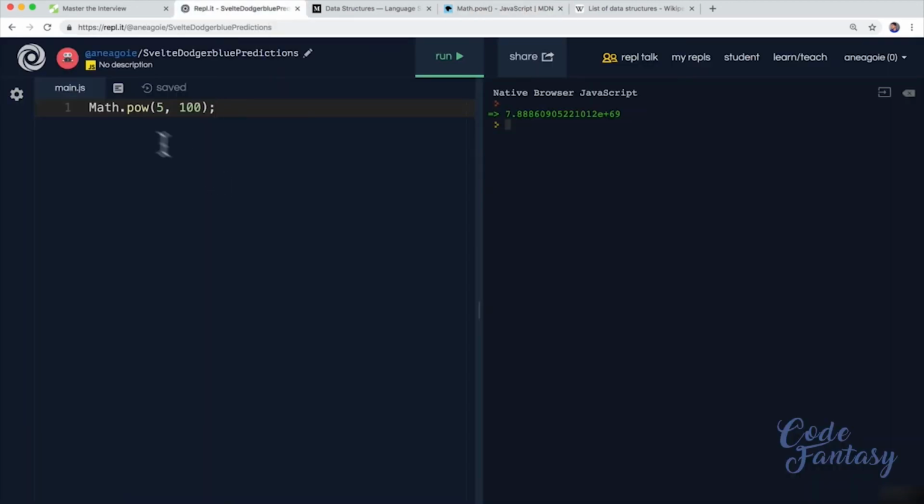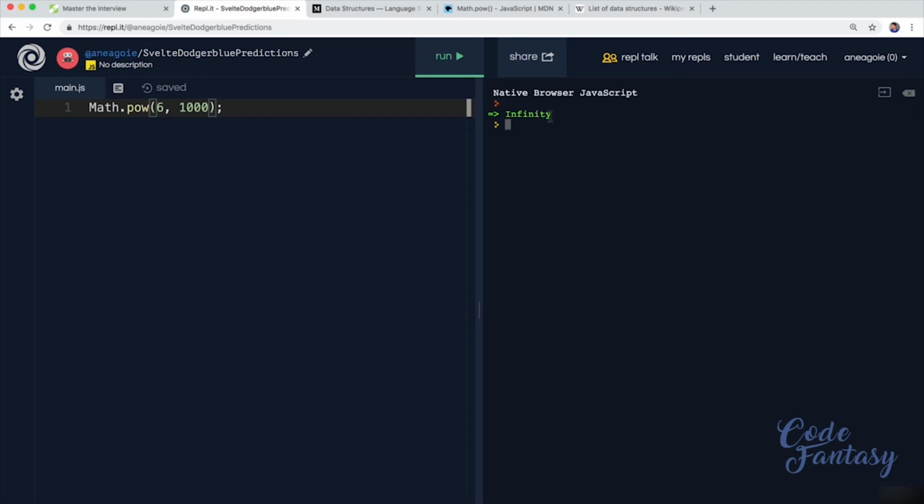So we can create really large numbers like Math.pow, so 5 to the power of 100. If I run this, we see the number over here. If I increase this to, let's say, 6, again, another large number. Now, what if I keep going and change this to 6 to the power of 1,000? We get Infinity.